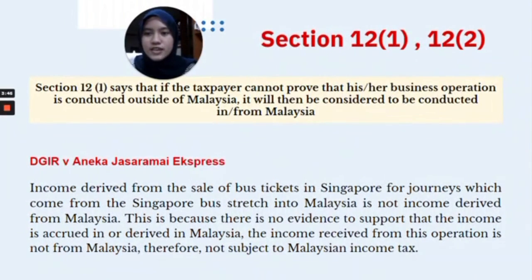So let's look at this case, DGIR versus Aneka Jasa Ramai Express. Income derived from the sale of bus tickets in Singapore for journeys in which the Singapore bus drives into Malaysia is not income derived from Malaysia. This is because there is no evidence to support that the income is accrued in or derived from Malaysia, but there is evidence that the income is derived in Singapore. The income received from this operation is not from Malaysia, therefore not subjected to Malaysian income tax.